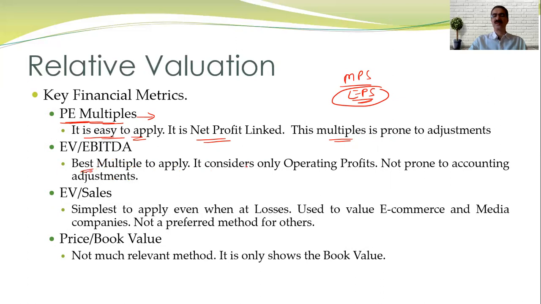Most of the companies follow this. It considers only operating profit, so not prone to accounting adjustment much, I would say. EV upon sales, simplest to apply. Even when at losses, you can compare the company. This is mostly used to value e-commerce and media companies, because sometimes they are startup companies. So they have the sales, but not the profit or the EBITDA.